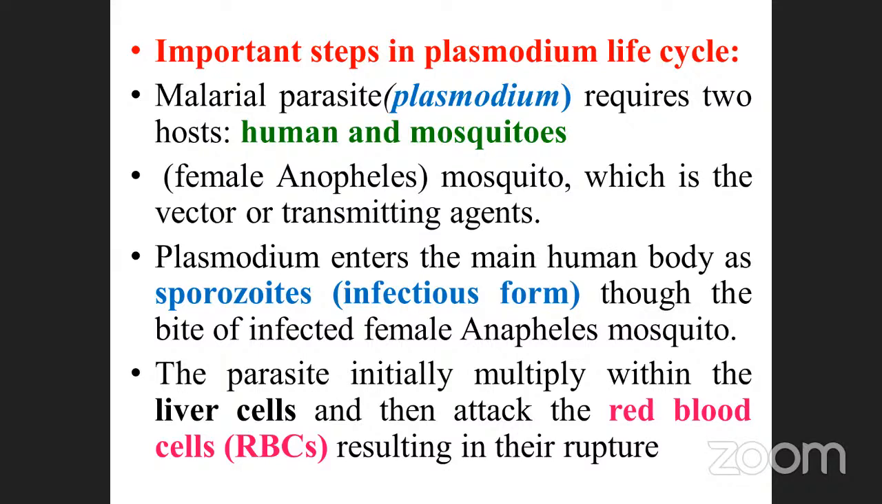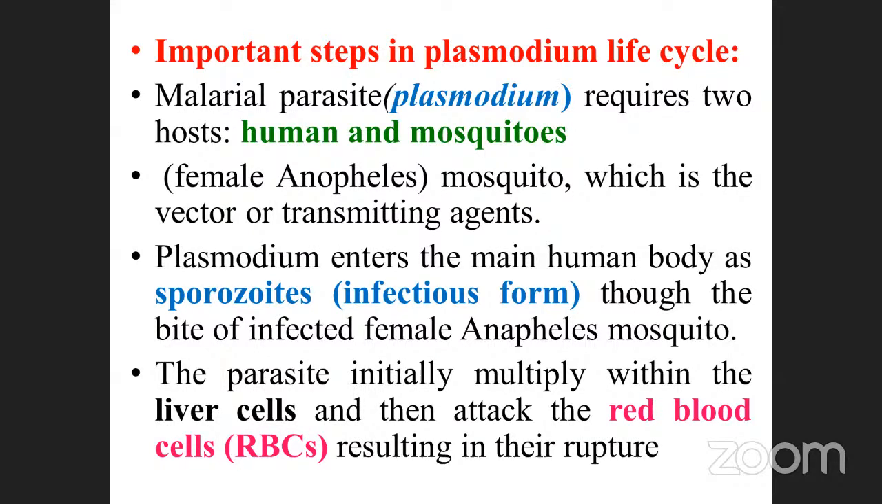Female Anopheles mosquito. Okay, the Plasmodium enters the human body as a sporozoite. Which one is the infectious form of the Plasmodium that affects the human body? They may ask that question; already they have asked it two or three times. Sporozoites.